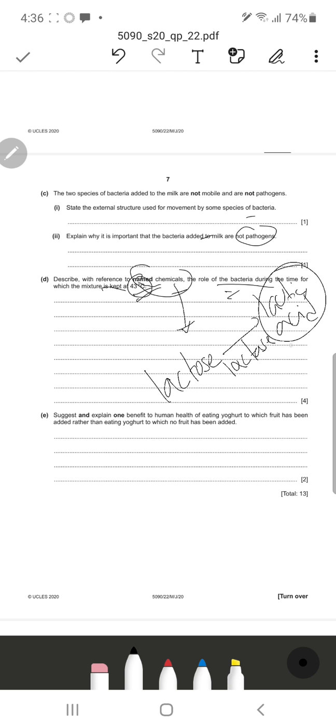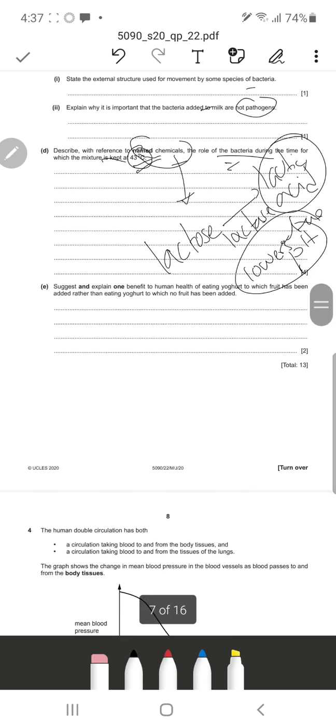This lactic acid lowers the pH and causes the milk to thicken or coagulate. The milk thickens because of this lowering of pH. That's it. So that's the explanation there.